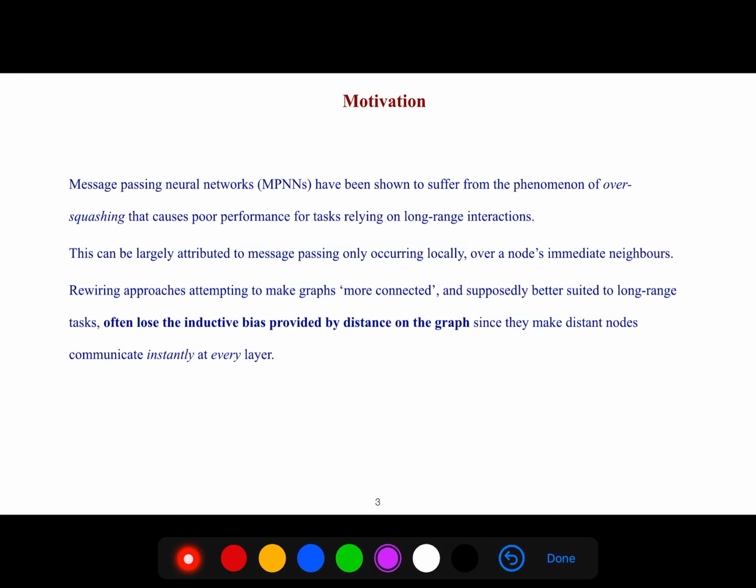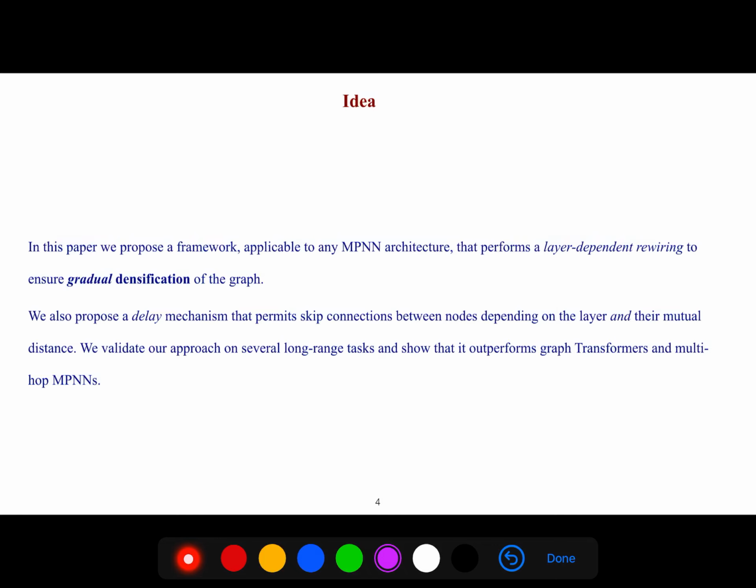Rewiring approaches attempting to make graphs more connected and supposedly better suited to long-range tasks often lose the inductive bias provided by distance on the graph, since they make distant nodes communicate instantly at every layer.